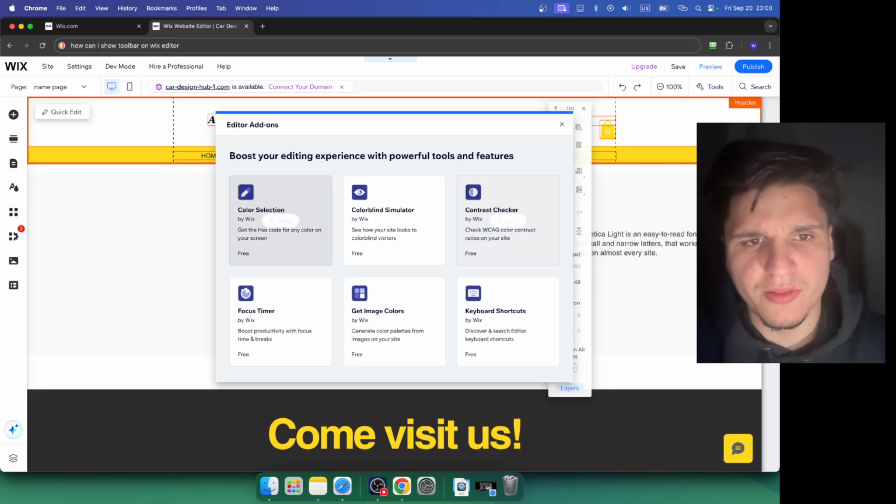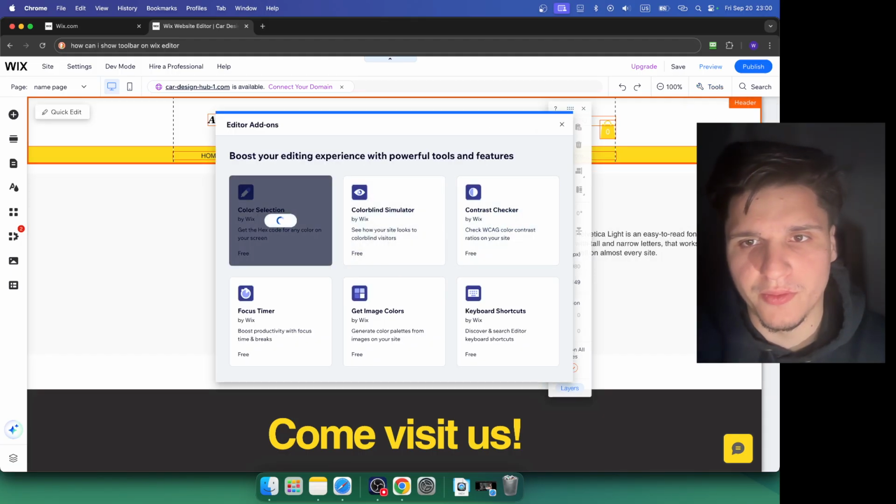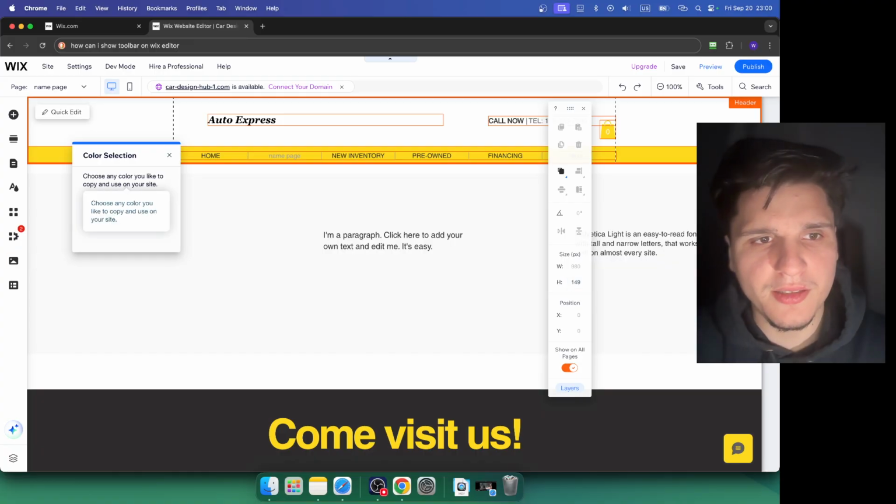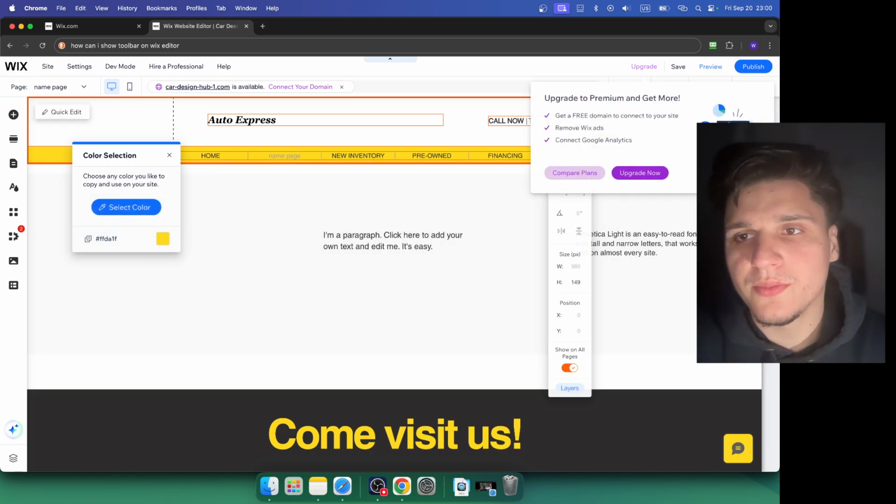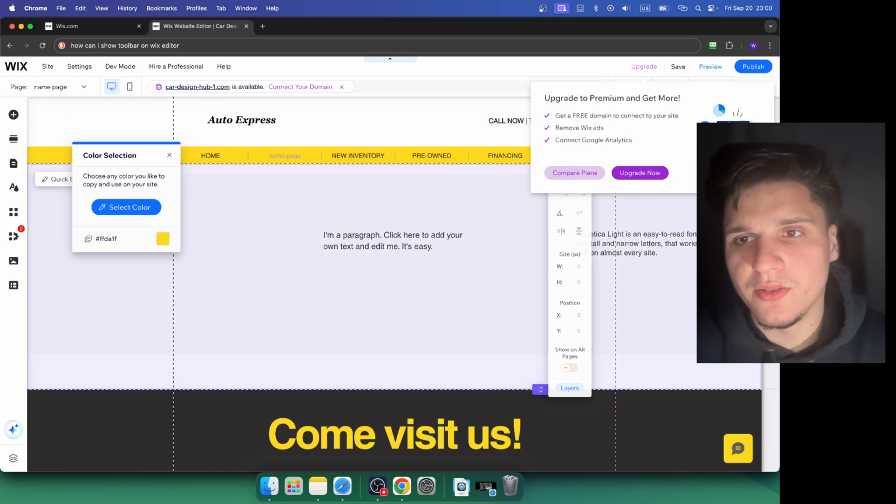You can get some add-on, let's say this color selector. I found this very helpful. You can add this here, select the color and get the exact color. Okay, so the exact color. So, pretty cool here. Well, that's what you need to do.